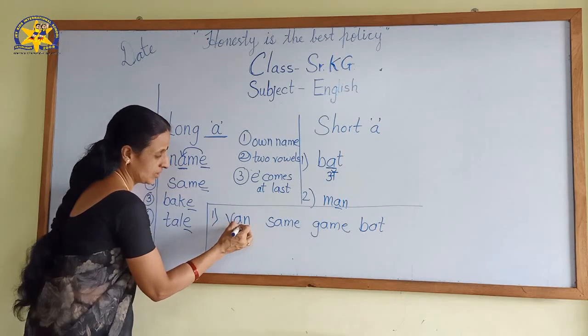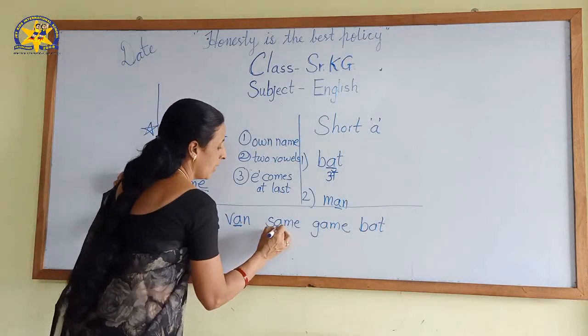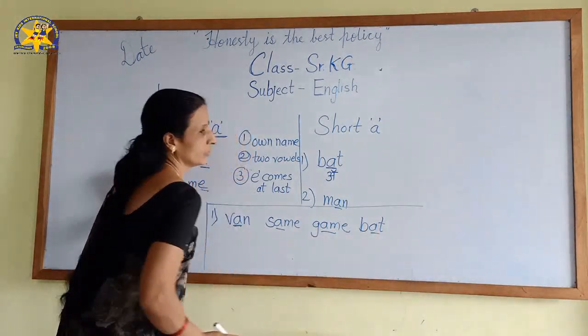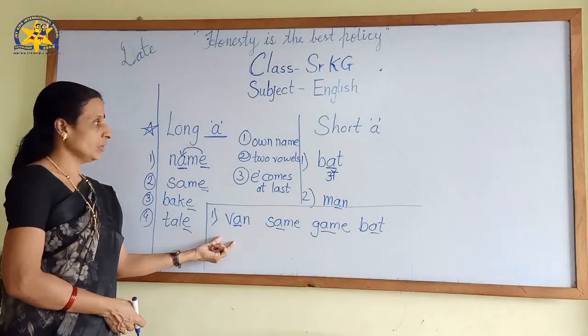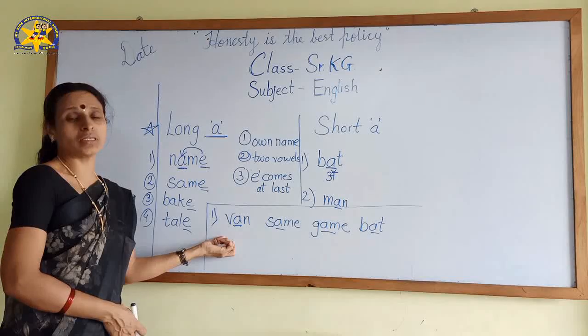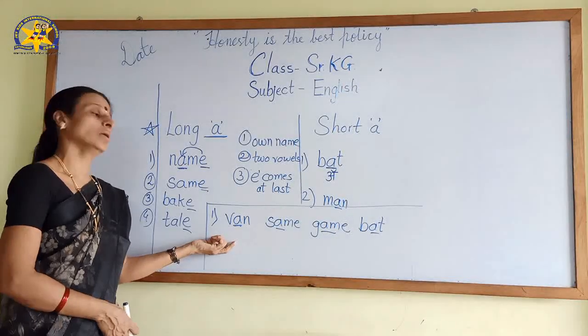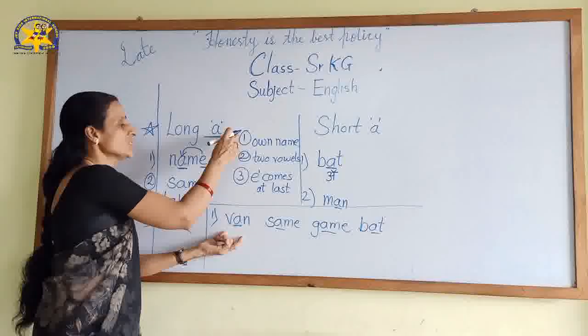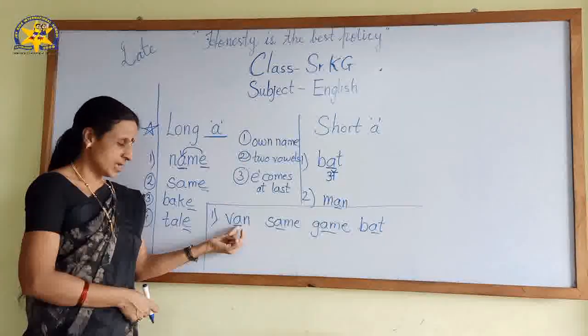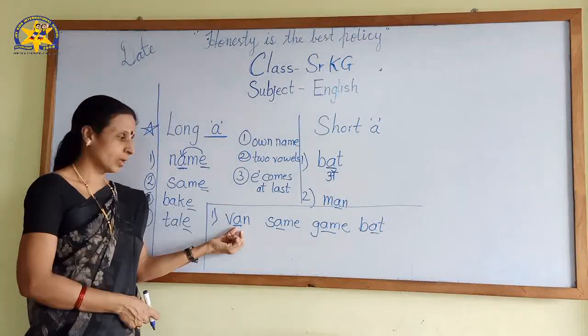V-A-N. See, A hai, A. Good. So today we are learning long A, and if you find a long vowel sound word, you have to circle it. V-A-N, van. Now, just recall these 3 rules. A is taking its own name?